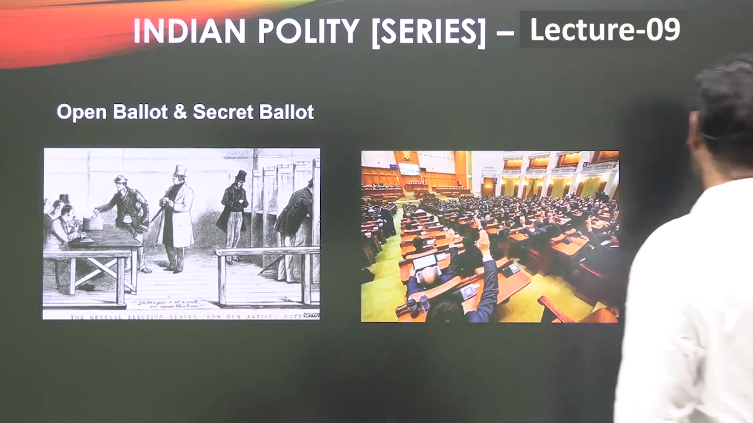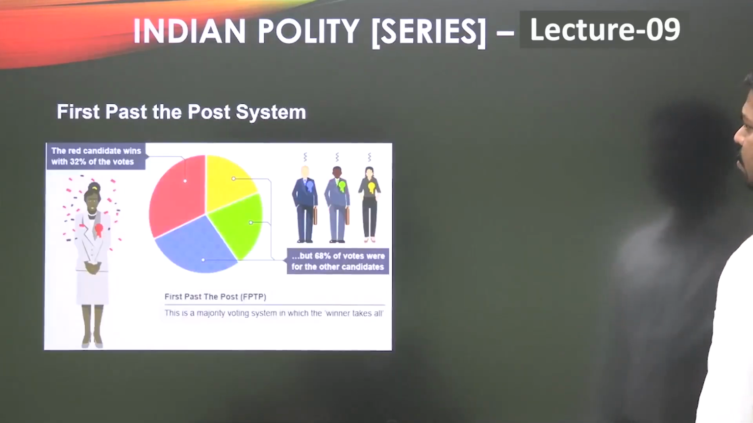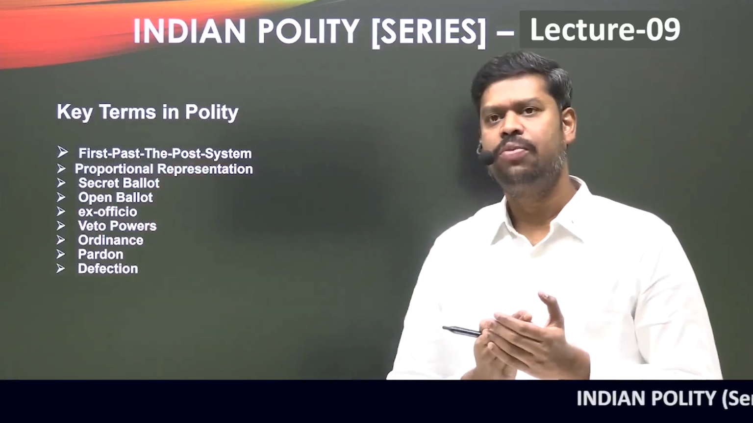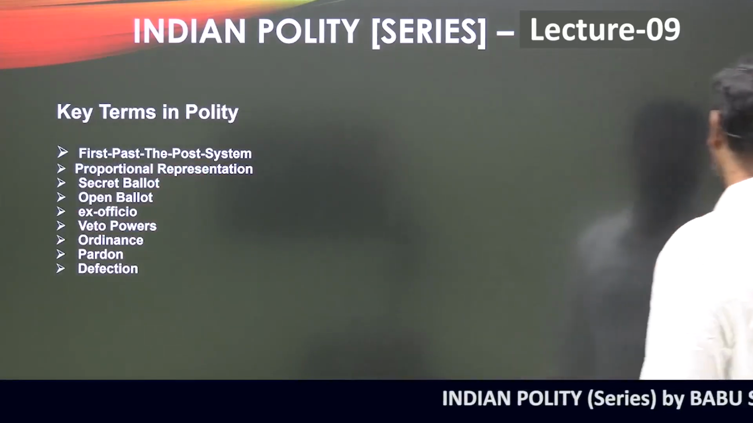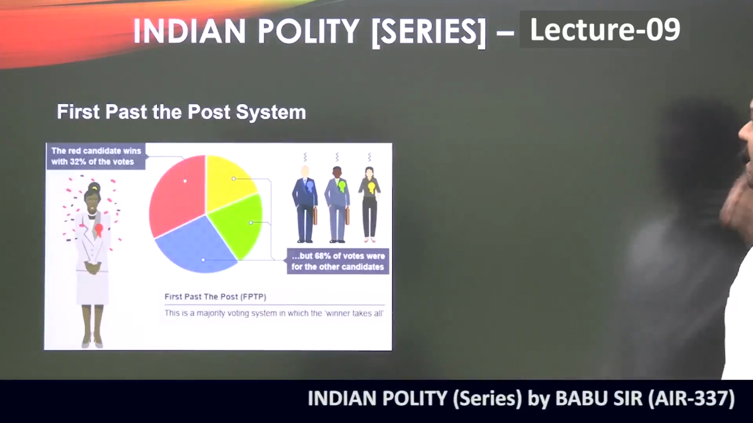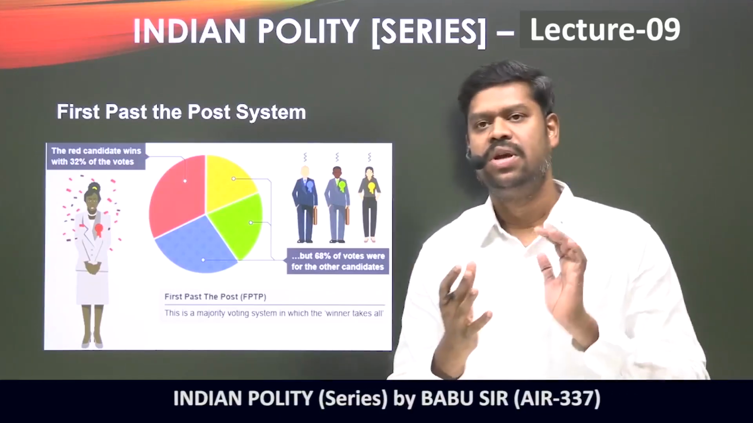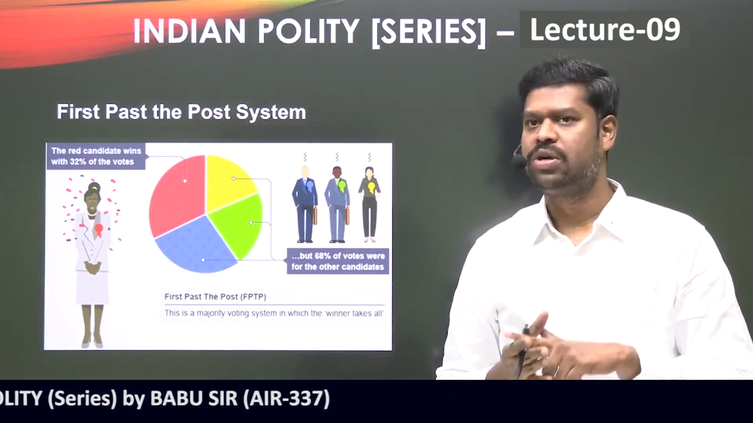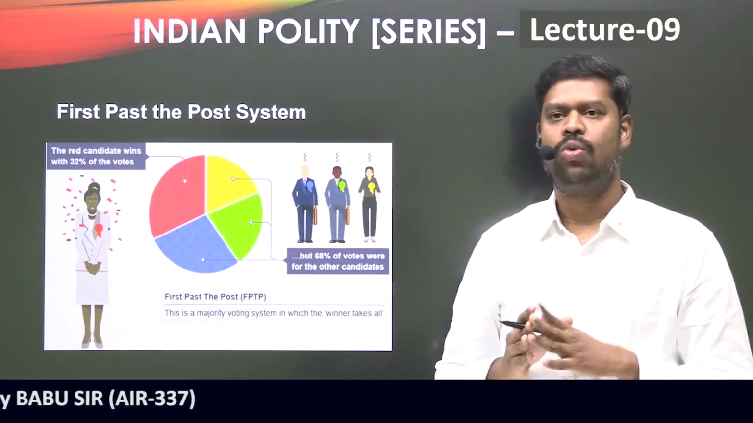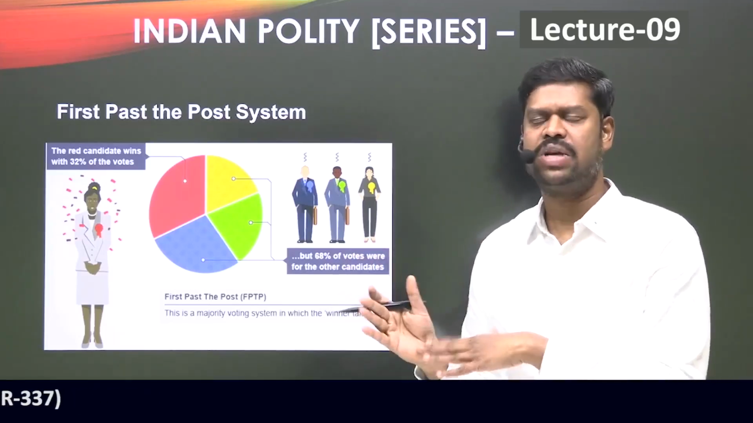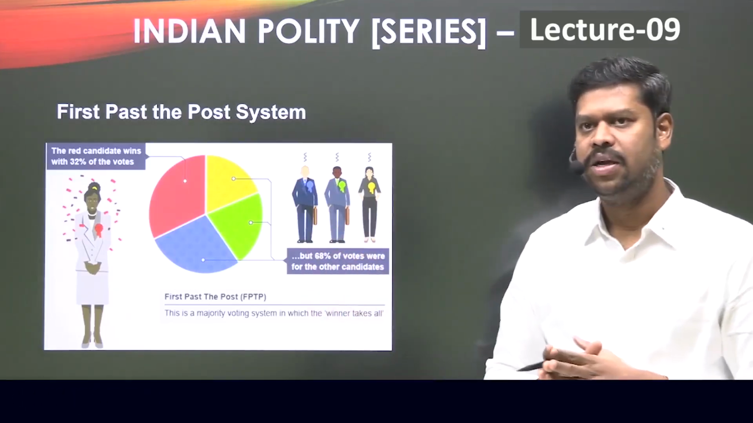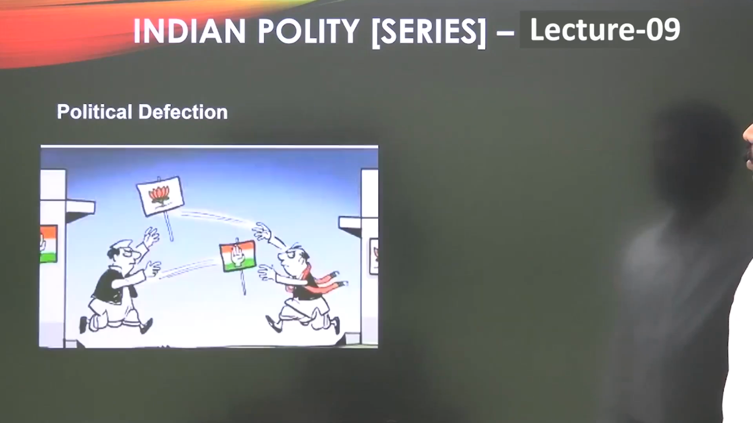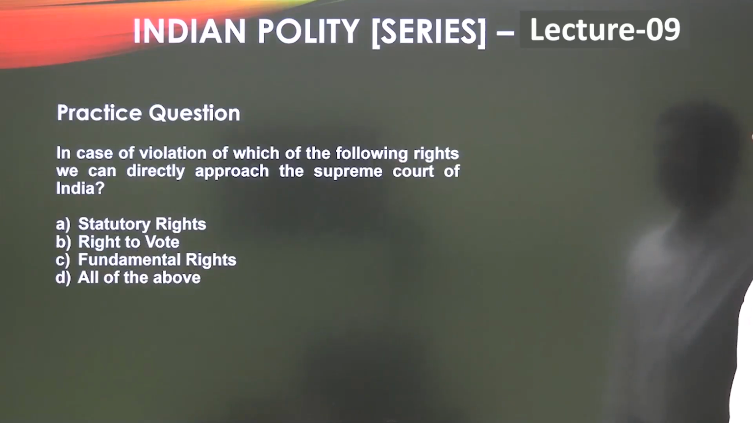Apart from this, we also have other keywords, but we'll discuss them in our next lecture. I'm quite sure whatever you have learned today, you should have a proper understanding, especially of concepts like first past the post system, proportional representation, what is open ballot, what is secret ballot, what is judicial review, what is the difference between articles, parts and schedules, and of course the other things that you have discussed. So now we will go to the practice question session. We have certain other key terms also, but I'll discuss that in the next class.